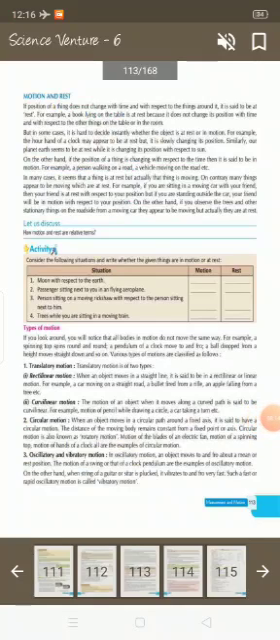My second topic is motion and rest. If the position of a thing does not change with time and with respect to the things around it, it is said to be at rest. For example, a book lying on the table is at rest because it does not change its position with time and with respect to the other things on the table or in the room.